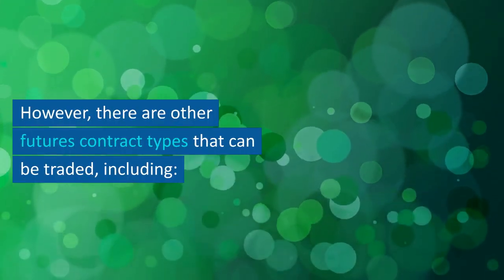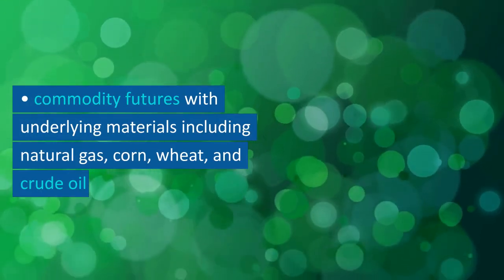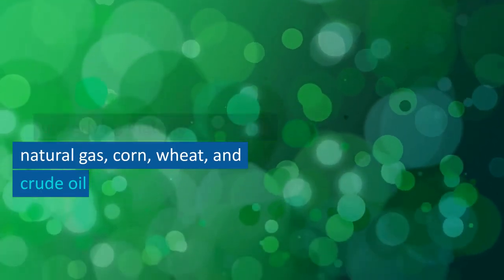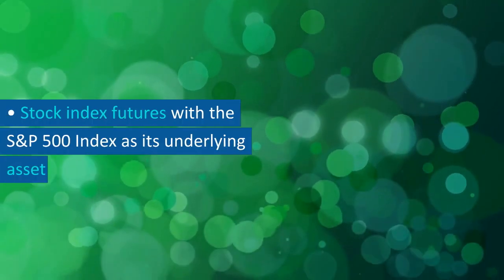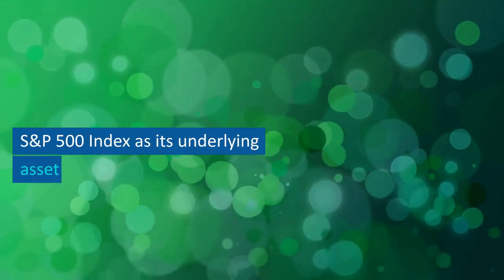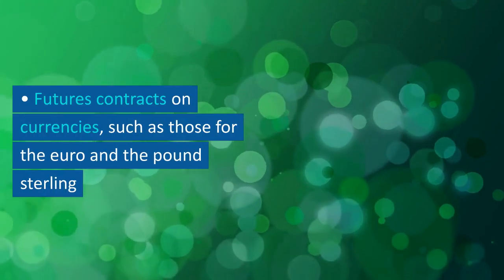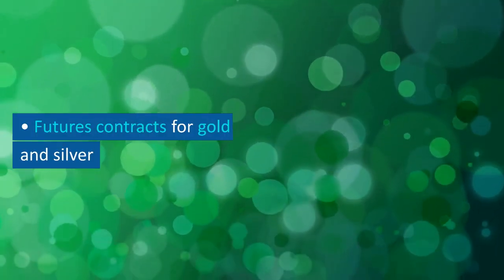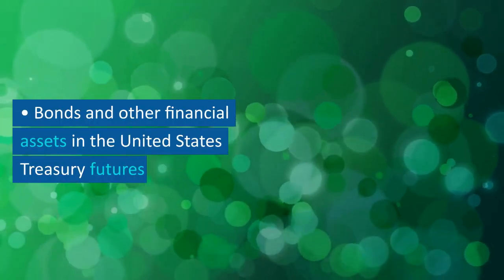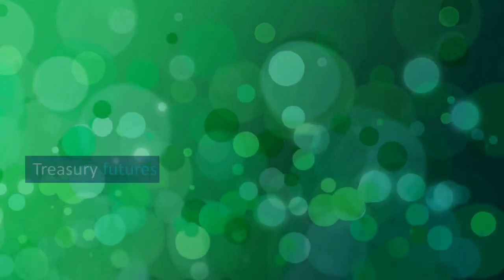However, there are other futures contract types that can be traded, including commodity futures with underlying materials including natural gas, corn, wheat, and crude oil; stock index futures with the S&P 500 index as its underlying asset; futures contracts on currencies, such as those for the euro and the pound sterling; futures contracts for gold and silver; and bonds and other financial assets in the United States Treasury futures.